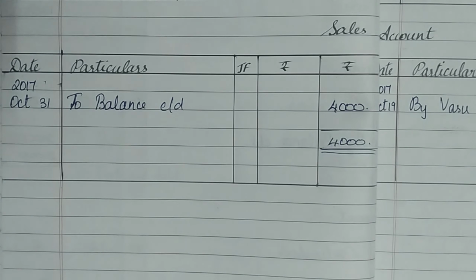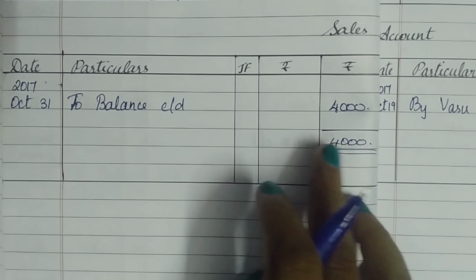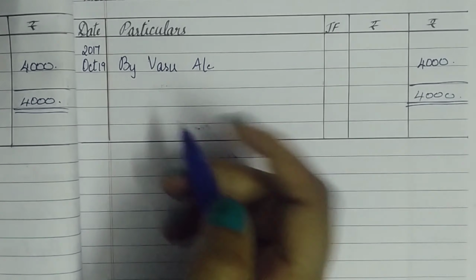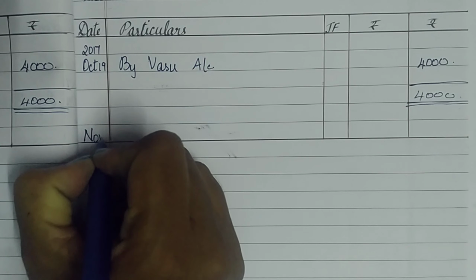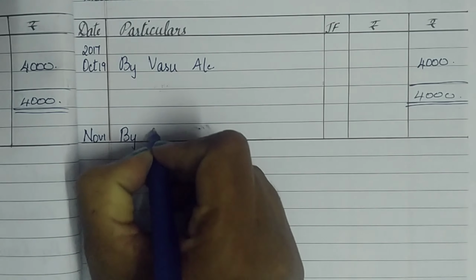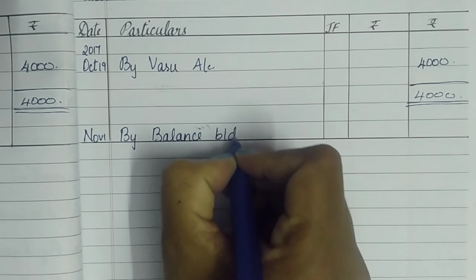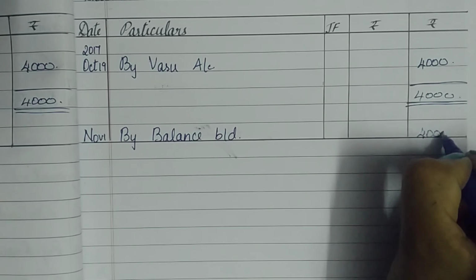So with this, balance carried down is over. So I'm going to transfer this to the credit side for the next month's opening balance. So again, it's on November 1st by balance brought down rupees 4,000. So with this, sales is over.